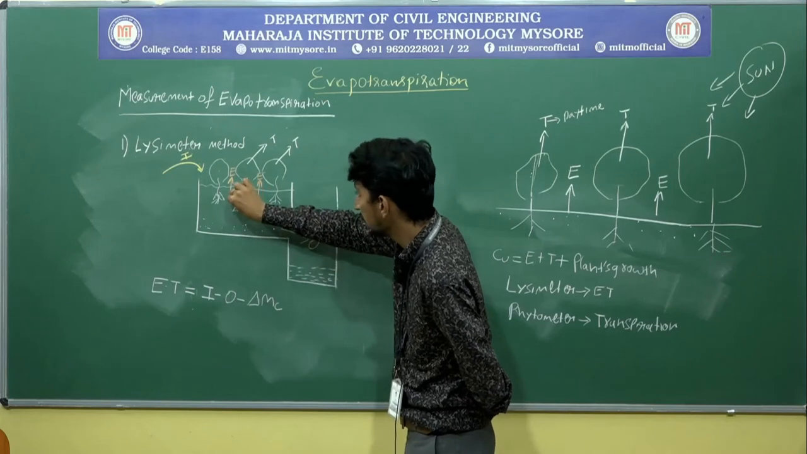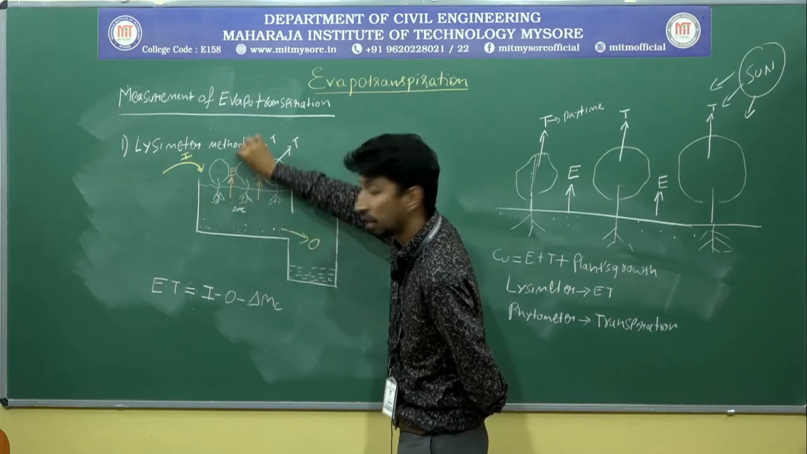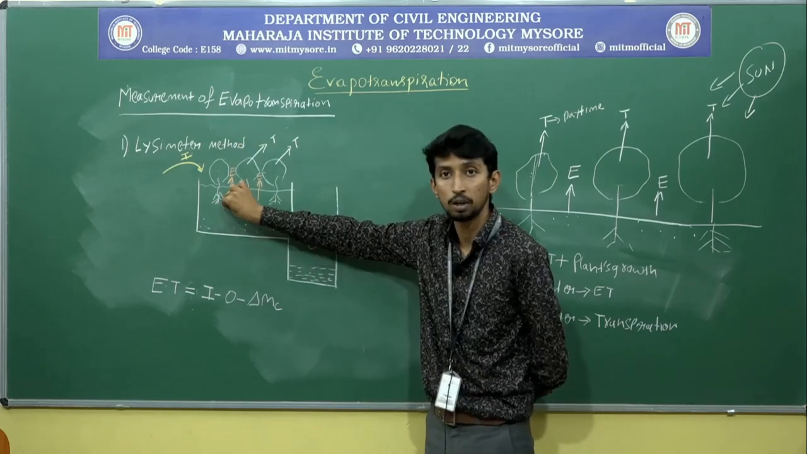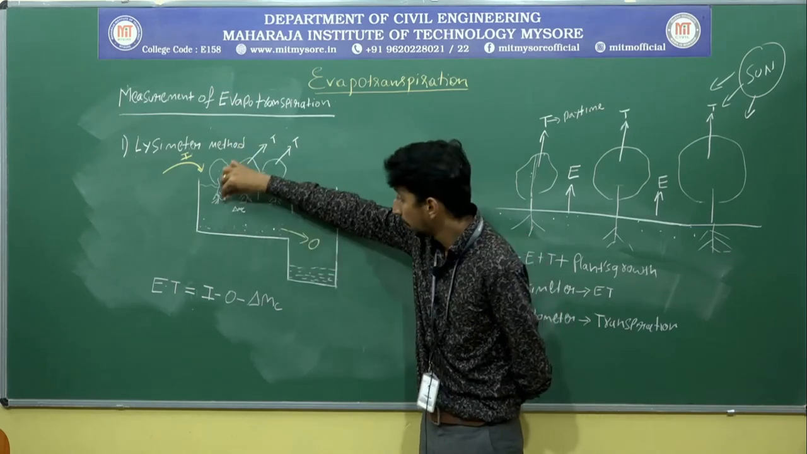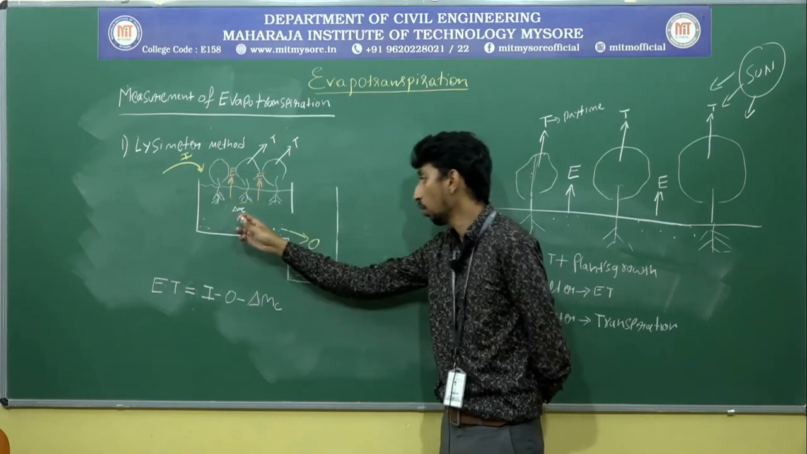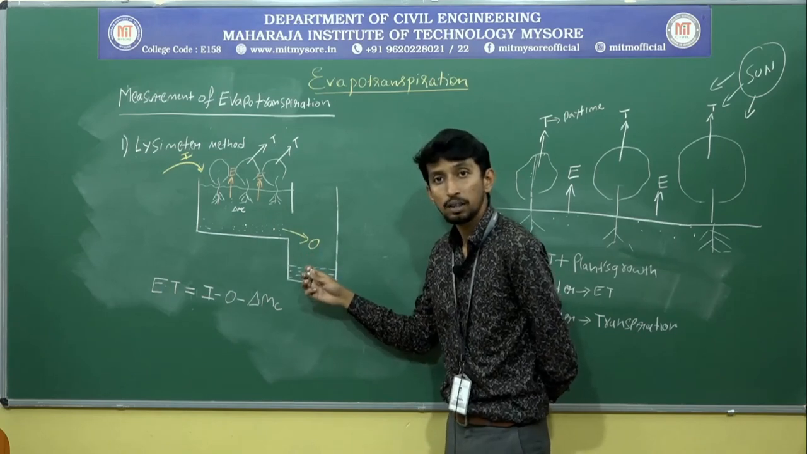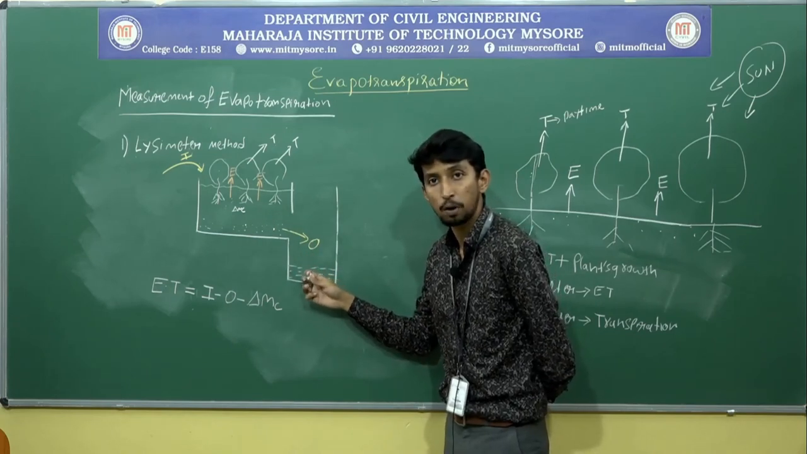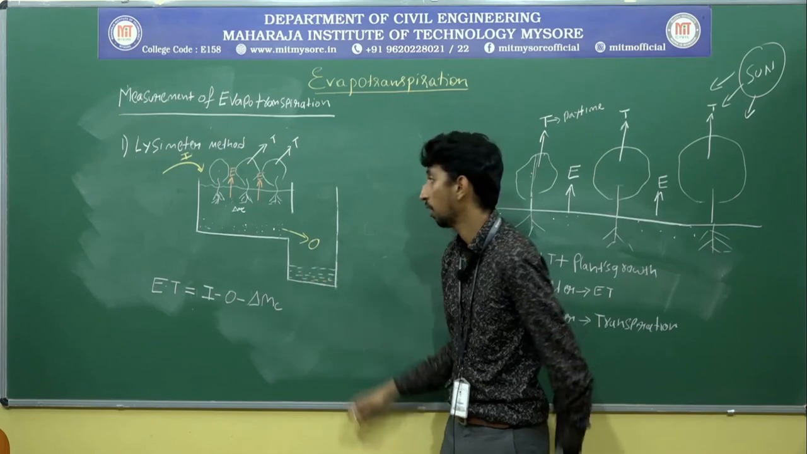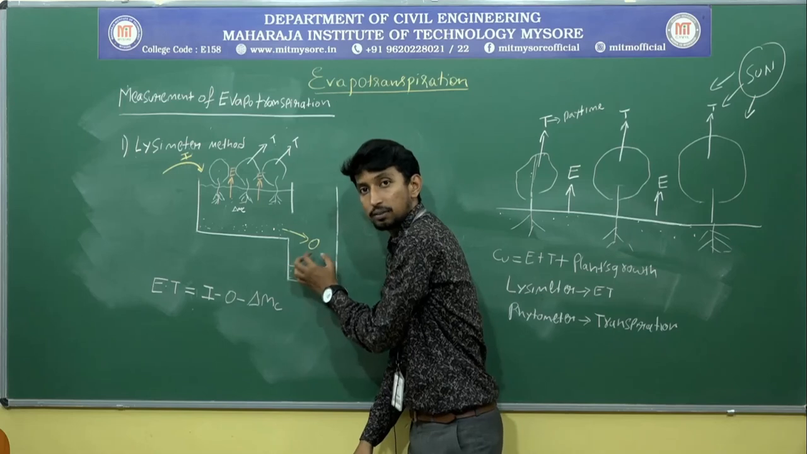And some amount of moisture present in the soil will get evaporated. The remaining amount of water will percolate in the downward direction. The percolated water will be collected at the bottom. An outlet drainage is provided, and whenever the water is in excess, the excess water will be collected at the outlet.